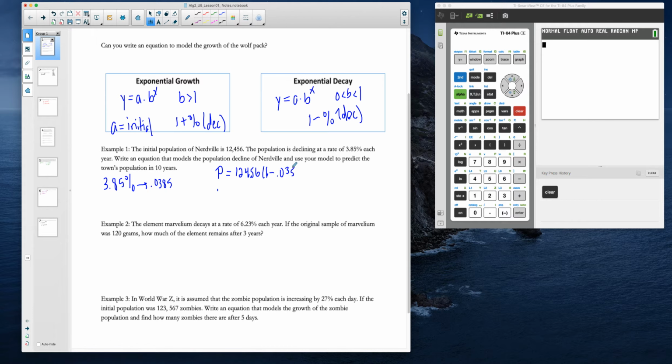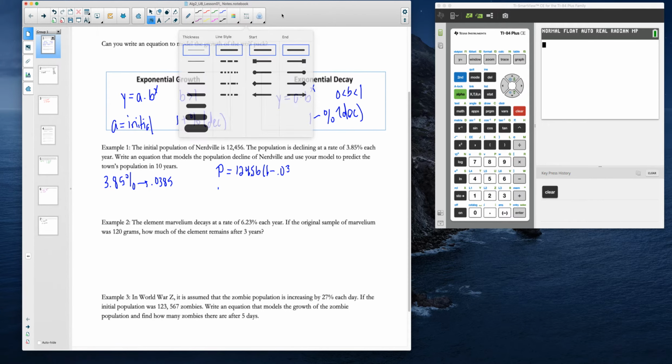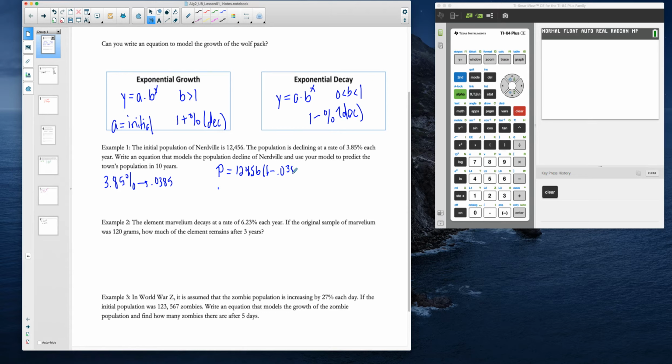So it'd be 1 minus 0.0385, to the t. And so if we clean that up, we still have our initial value out here, 12,456, and then that decimal would be 0.9615 to the t. And there's our model.